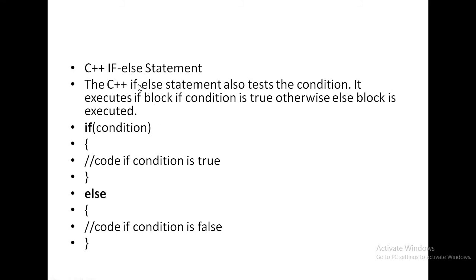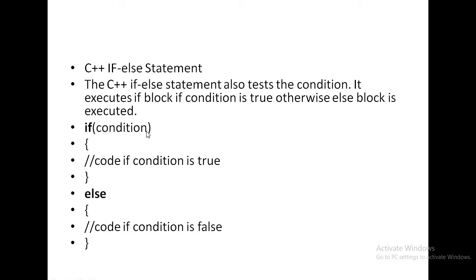Next one is the if-else statement. The C++ if-else statement also tests the condition. It executes the if block if the condition is true, otherwise the else block is executed. If the condition is true, this if block is executed, and if it is false, the else block is executed.